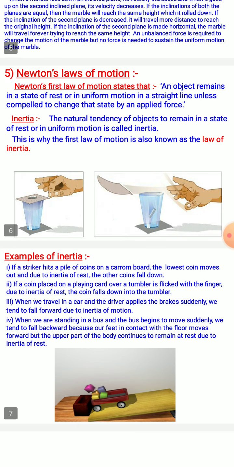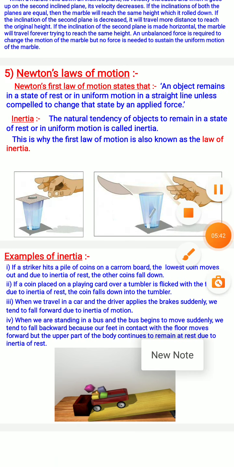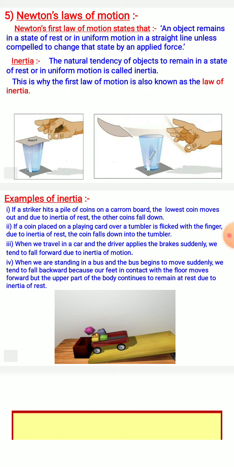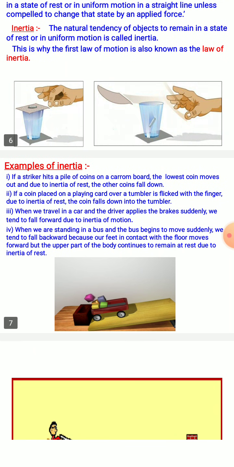Inertia is the natural tendency of objects to remain in a state of rest or uniform motion. That is why Newton's first law of motion is also called the law of inertia. So what are the types of inertia?